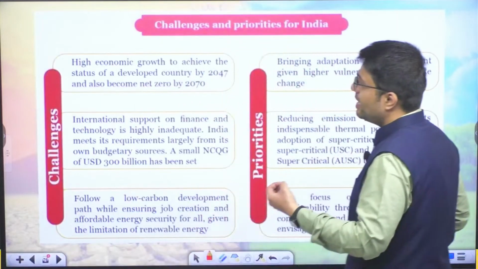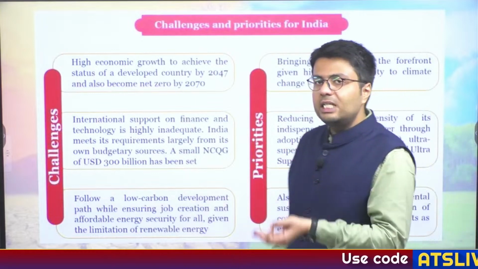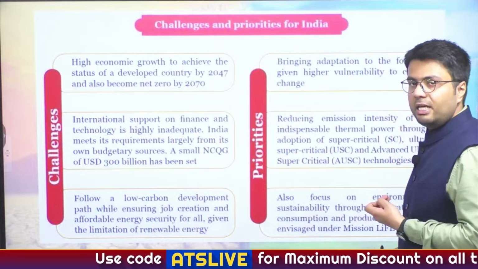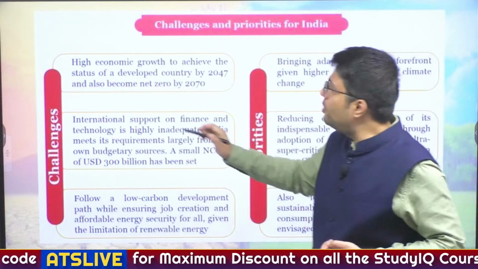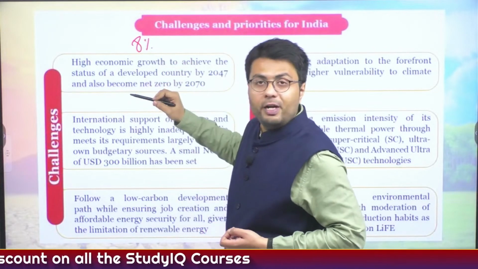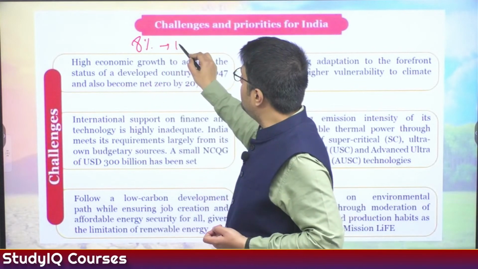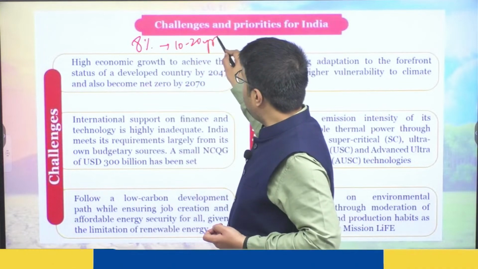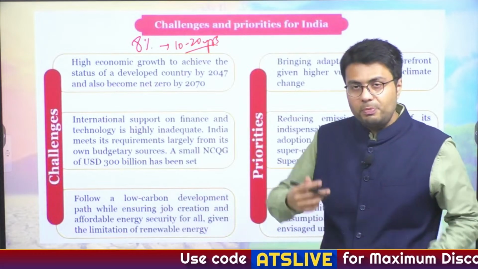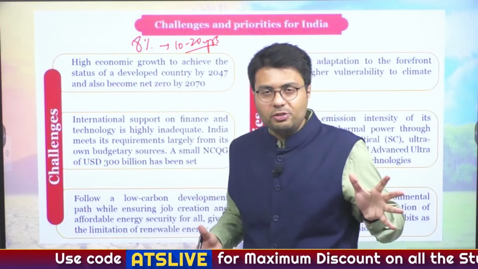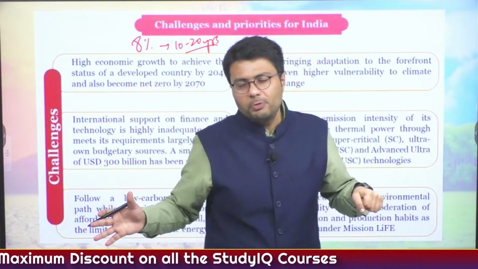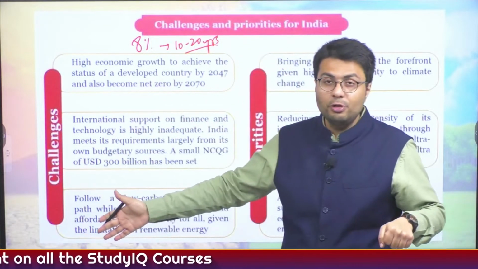Now in this regard, let us understand the challenges that India faces in meeting its net targets for reducing the greenhouse gases. For example, as I told you, India, in order to become developed, should grow at an annual growth rate of 8% of GDP for the next 10 to 20 years. However, how is this possible if India wants to reduce the emissions of greenhouse gases? Because you understand there is a direct correlation. If you want to undertake higher economic growth, there is a negative consequence to it that it will ultimately lead to higher emission of greenhouse gases.